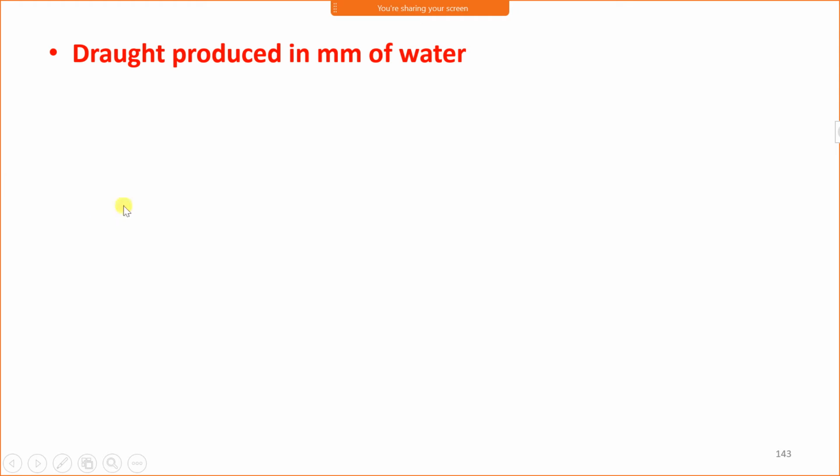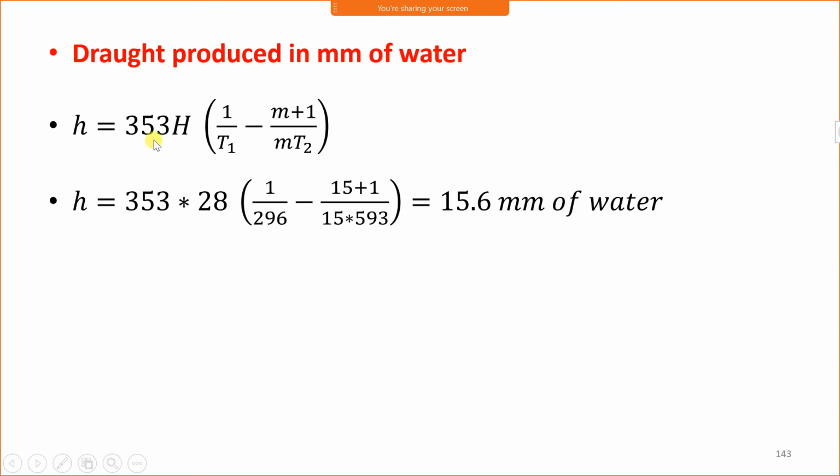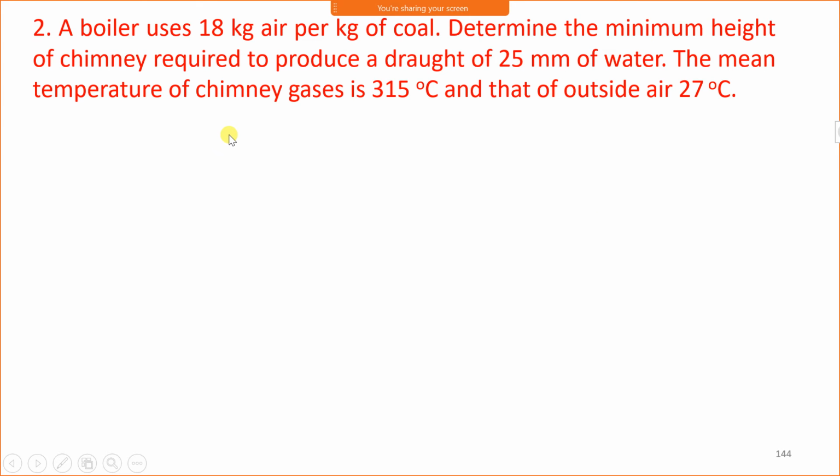Now the formula for small h is 353 H [1 upon T1 minus (M plus 1) upon M T2]. So 353, capital H is 28, 1 upon T1, T1 is 296, minus M is 15 plus 1, then M 15 into 593. T2 is 593. It comes to be 15.6 mm of water.